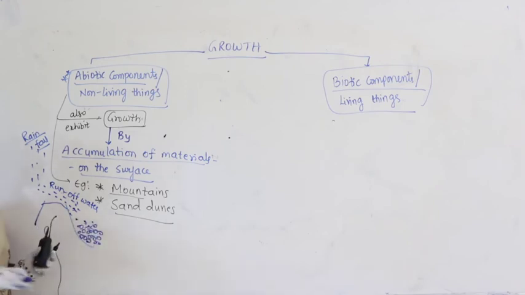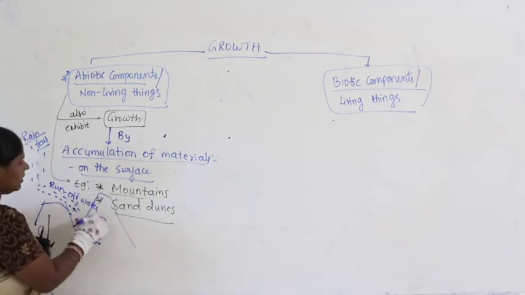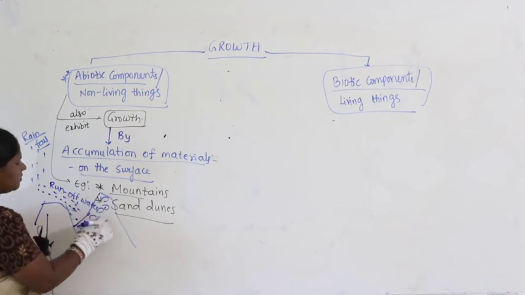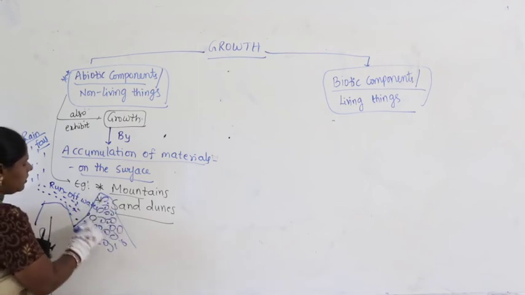All particles keep getting deposited. Now, if you leave it like that and come back after 20 or 30 years, you can see an accumulation, maybe a small mountain, or a sand dune. Yes or no?